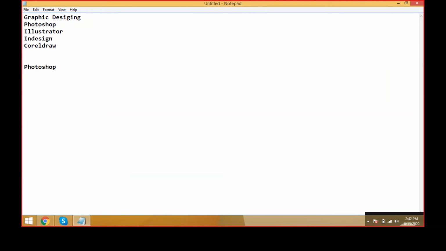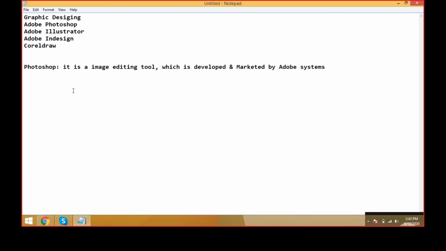What is Photoshop? Photoshop is nothing but just editing the photos, like that they will say. But in olden days and now in the market, Photoshop is a main application used by millions of people. It is an image editing tool which is developed and marketed by Adobe Systems. The Adobe company created Photoshop.